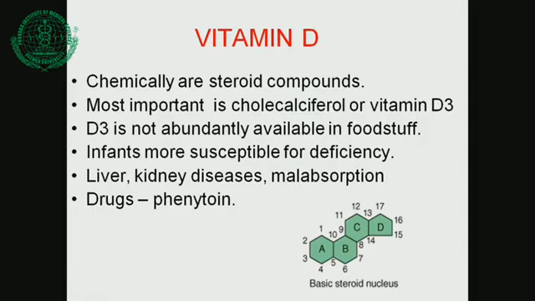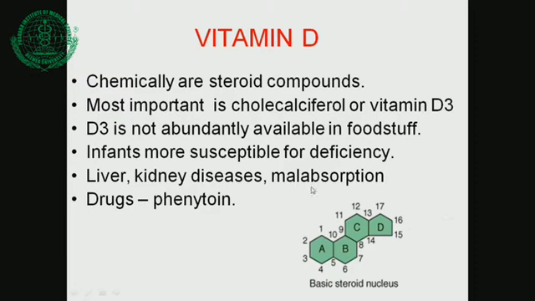Mother's milk is deficient in vitamin D, and it is the only source for 6 months. So we have to supplement it from outside if it is not properly present in the mother, or you have to supplement the mother with vitamin D so she could have more vitamin D in her breast milk. Okay.